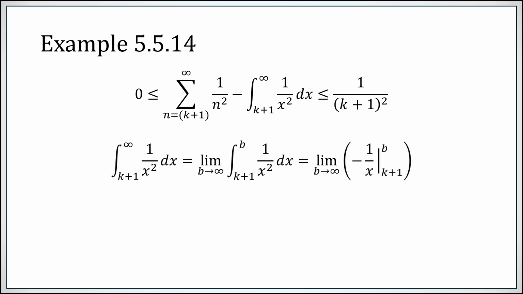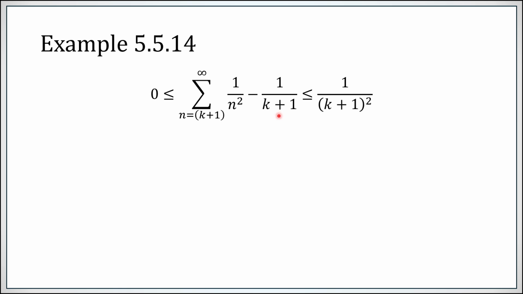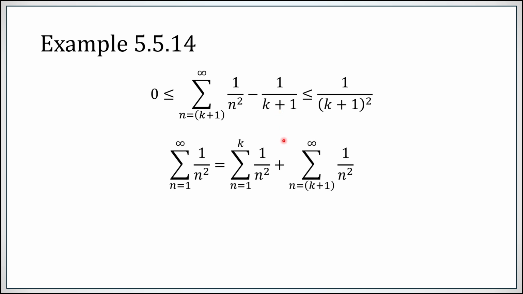So the integral from k plus 1 to infinity of 1 over x squared is quick to compute as just 1 over k plus 1. Kind of omitting the details, but you can see them right there. So this term right here is just 1 over k plus 1. So replacing it with 1 over k plus 1, now we can state that the series is the partial sum plus this tail.